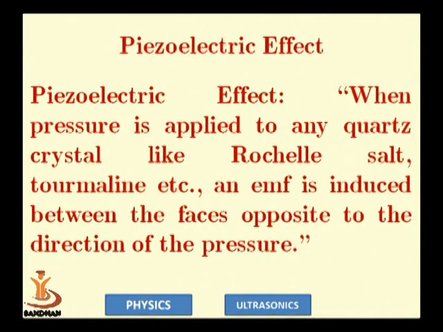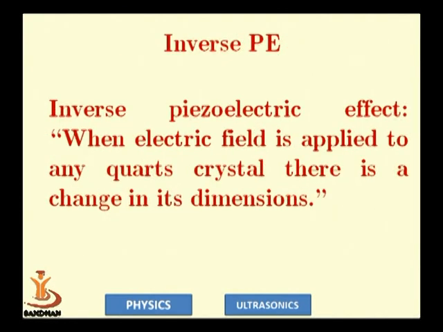If the pressure is reduced, in a way if tension is applied, then the direction of the potential difference is changed. The inverse piezoelectric effect is also true. When an electric field is applied, it produces a slight dimensional change in the quartz crystal.